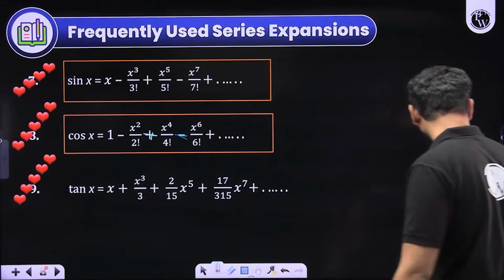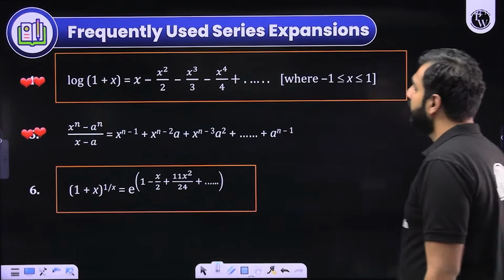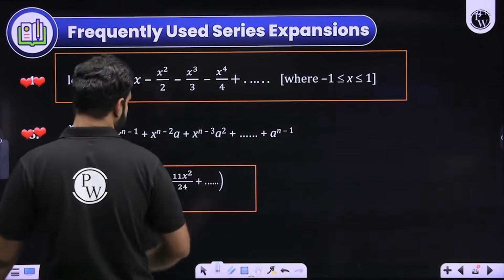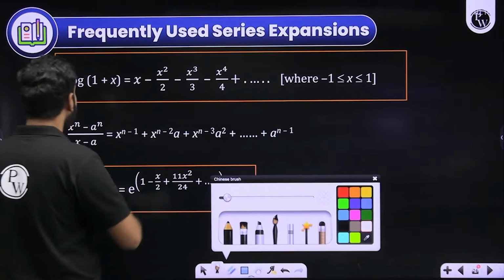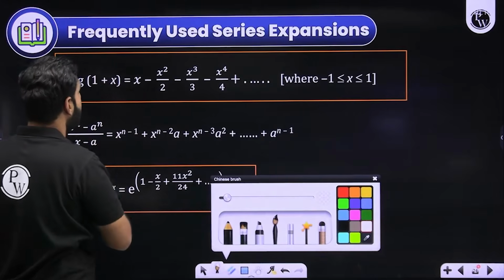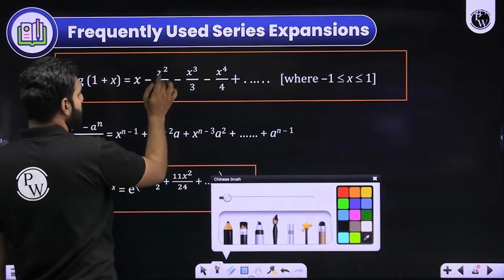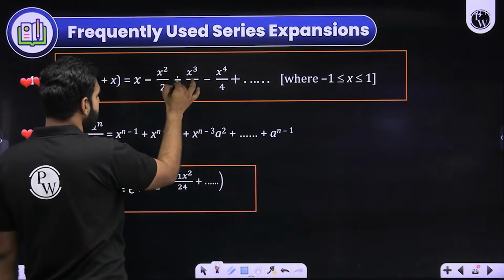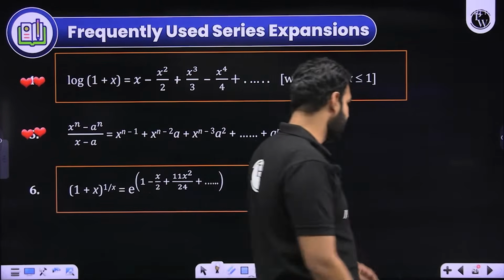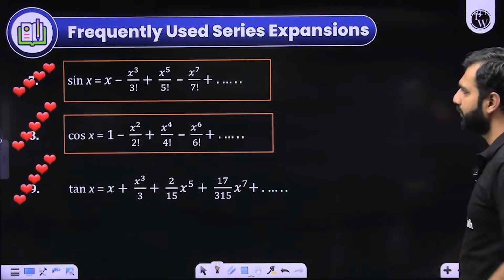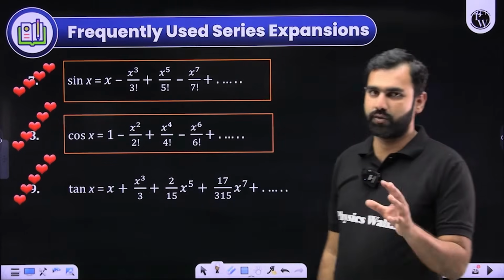I have one doubt here. It should also be plus minus alternatively. So please make that correction. Although I'll verify and rectify it, don't worry about that. But here it should also be plus minus alternatively, which means if it is plus x, it should be minus x square by 2. Then this should be plus x cube by 3. Then this should be minus x to the power 4 by 4 and so on. Although I'll verify it, don't worry about that. But this is what we know about sin x and cos x expansions.